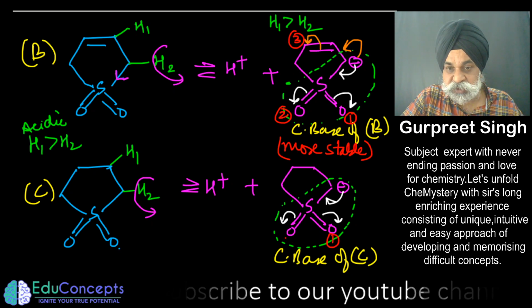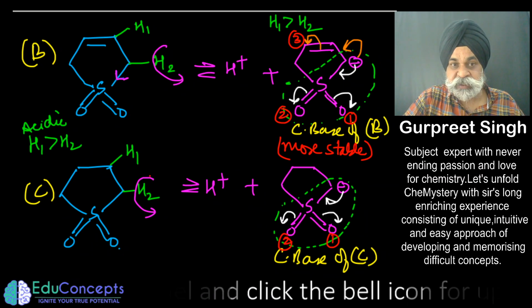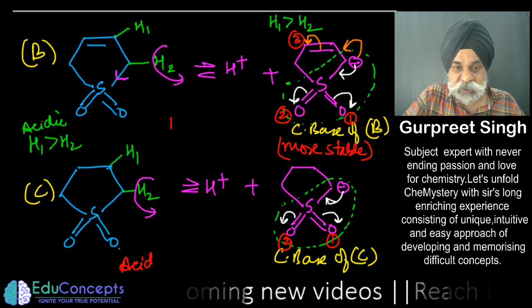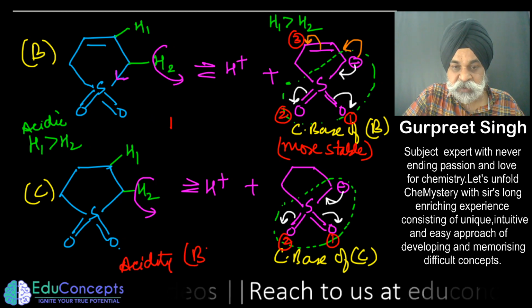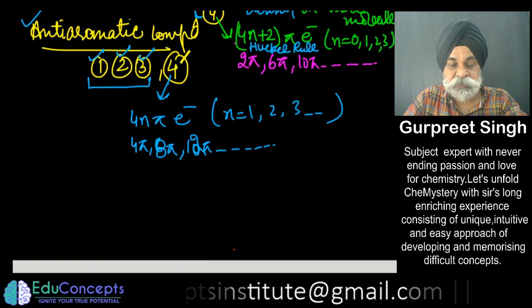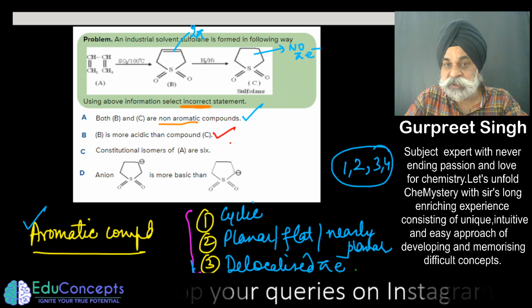Here it is dispersed on two oxygens only. So this means that if I talk of acidity, the acidity of compound B is greater than that of compound C. Let us check what the option was. So compound B is more acidic, so this makes it correct.